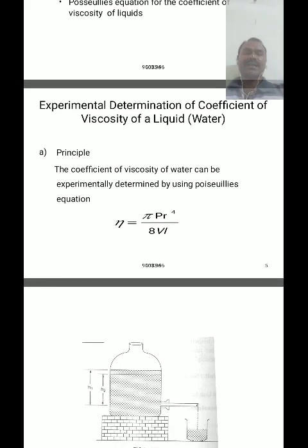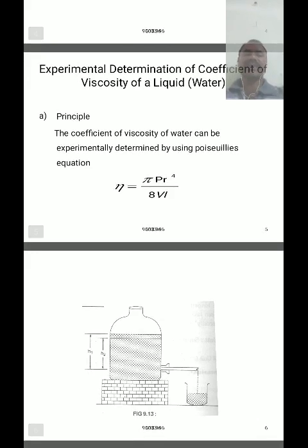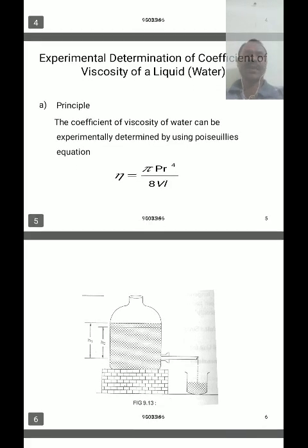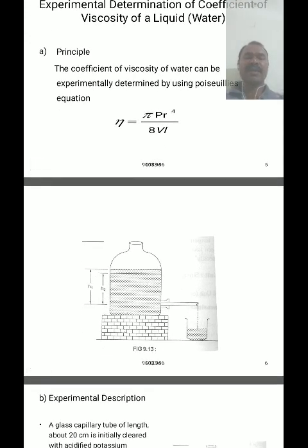In this experiment, the main equipment required is: one, the aspiratory bottle; two, a horizontal table and rubber cork; a uniform cross-sectional capillary tube; a 500 ml glass beaker; and a traveling microscope to measure the height of the water and the radius of the capillary tube.